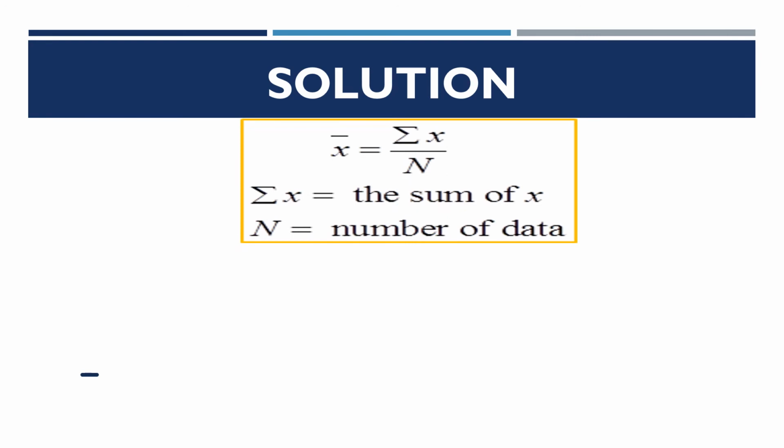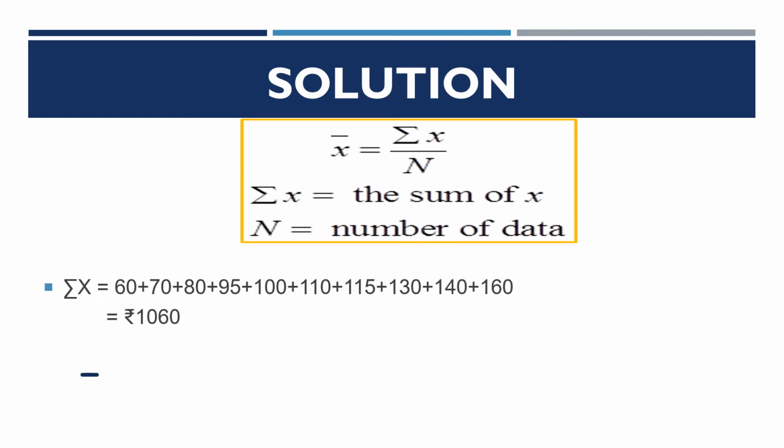Solution. This is the formula we know: x bar is equal to sigma x by n, where sigma x is the sum of x and n is the number of data. First I am finding sigma x. I am taking all the wages: 60 plus 70 plus 80 and so on, all 10 added. It has given me the value of rupees 1060. What is n? n is equal to 10.